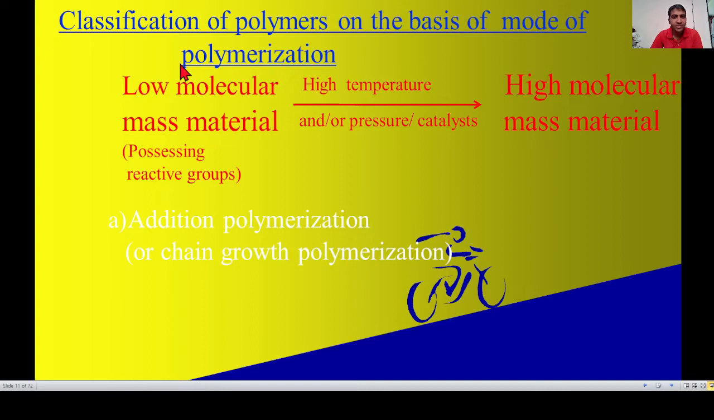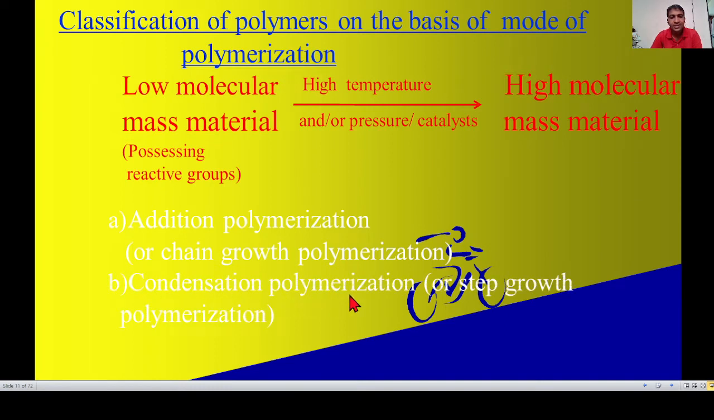There are two types of polymers on the basis of mode of formation. First, addition polymer or addition polymerization, and second, condensation polymer. Addition polymerization is also known as chain growth polymerization. Condensation polymerization is also known as step growth polymerization.